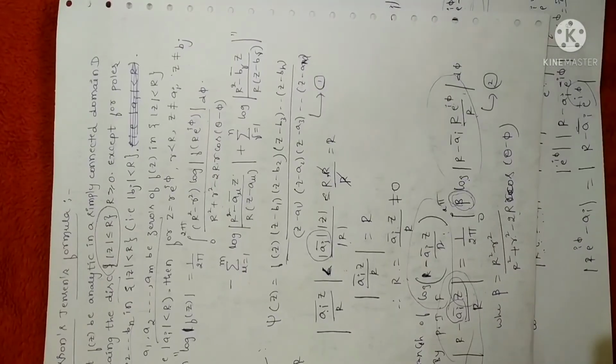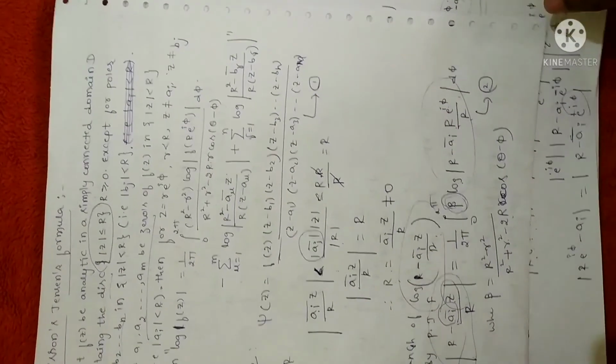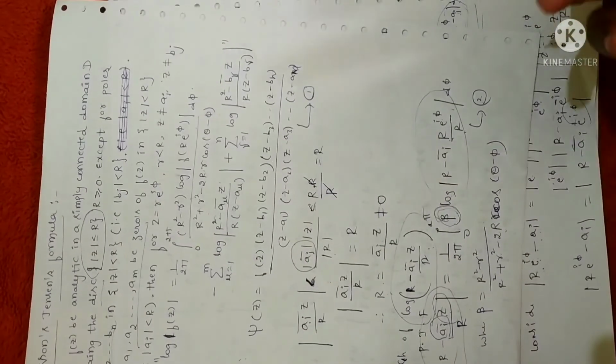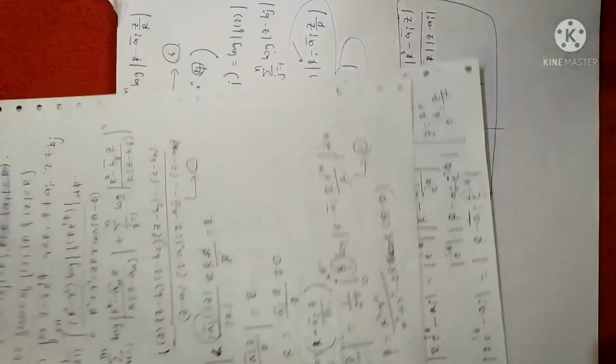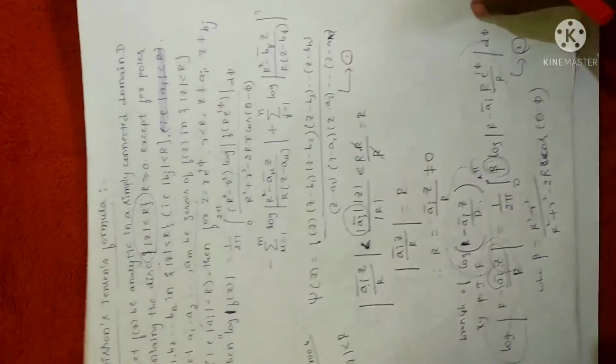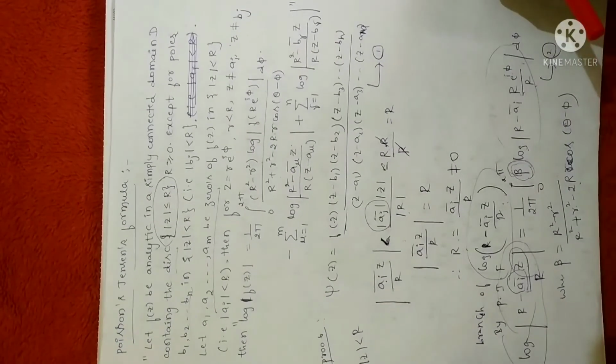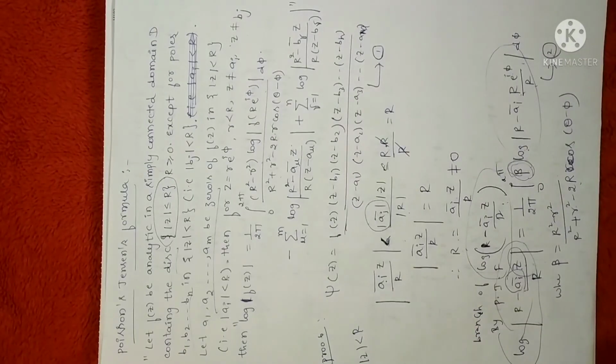But my suggestion is to avoid writing steps as much as possible. Why? Because you cannot skip all the steps. Major steps you have to write. Simple simplification, if you want, you can skip. Why? Because the whole theorem is very lengthy and takes more time to write. Fine. So this is what the Poisson-Jensen formula is.